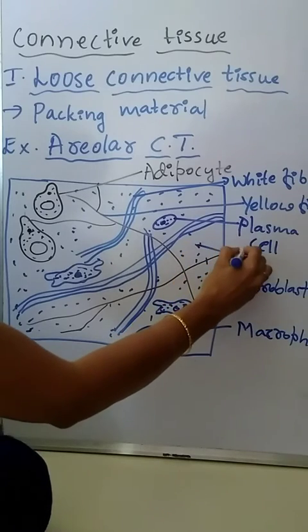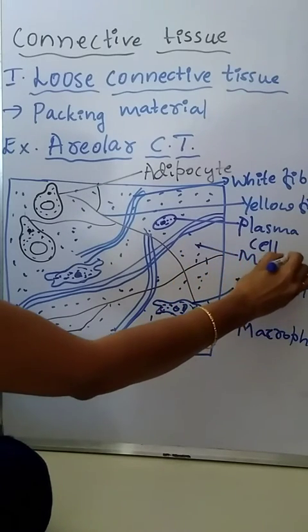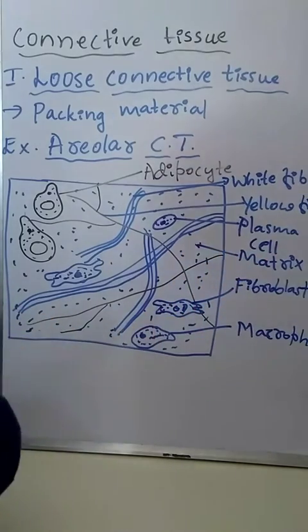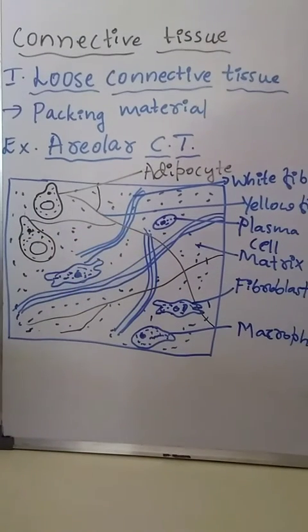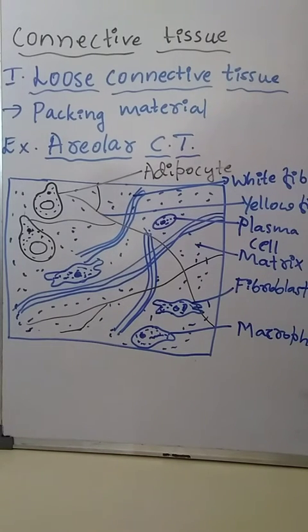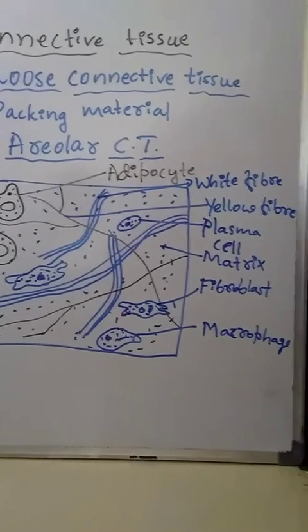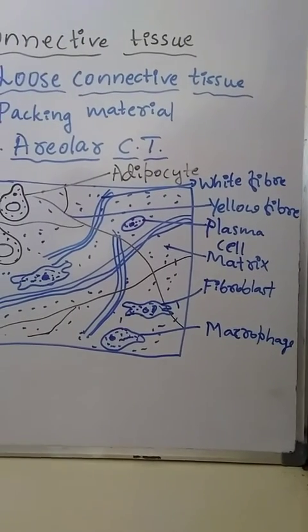And this is the matrix. So this diagram is important. Sometimes they may ask, draw a neat labelled diagram of areolar connective tissue for 3 marks.